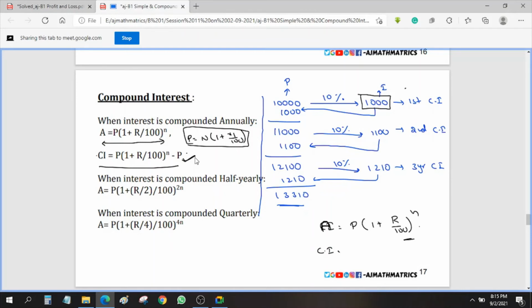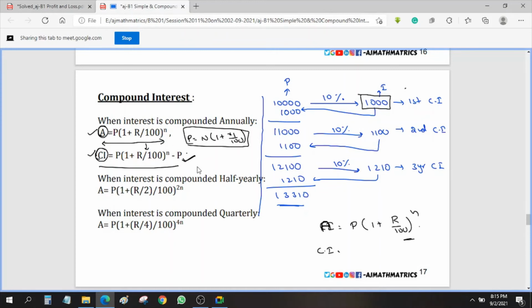Now if you want to find out only compound interest, what do we have to do? We need to subtract the principal from that. So be clear about these two formulas. This is A, this is not CI. This is CI. If you want to find CI, from the total amount we need to subtract P. Then only we will get CI.